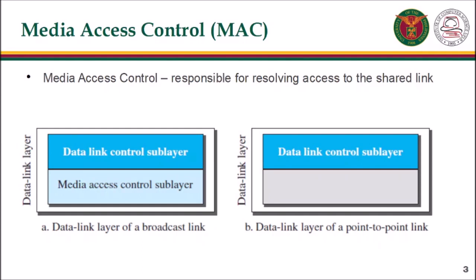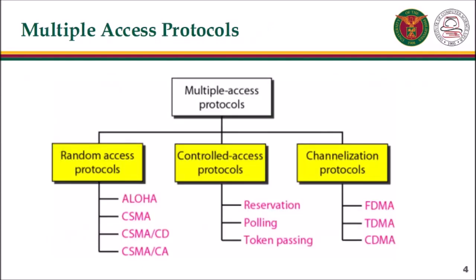As you can recall, if the link is point-to-point, the data link layer has only the data link control as the sublayer. However, if the link is broadcast, the sublayers are data link control and media access control. The media access control, or MAC, is responsible for resolving access to the shared link. Many protocols have been devised to handle access to shared link. It is categorized into three groups: random access protocols, controlled access protocols, and channelization protocols.